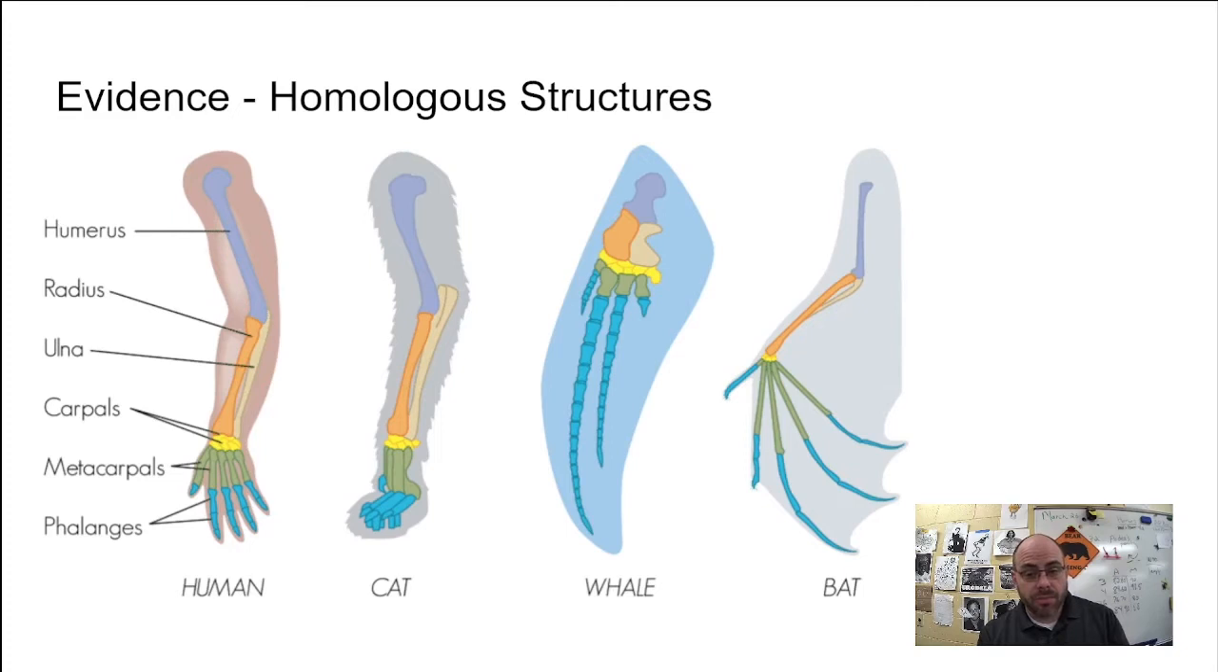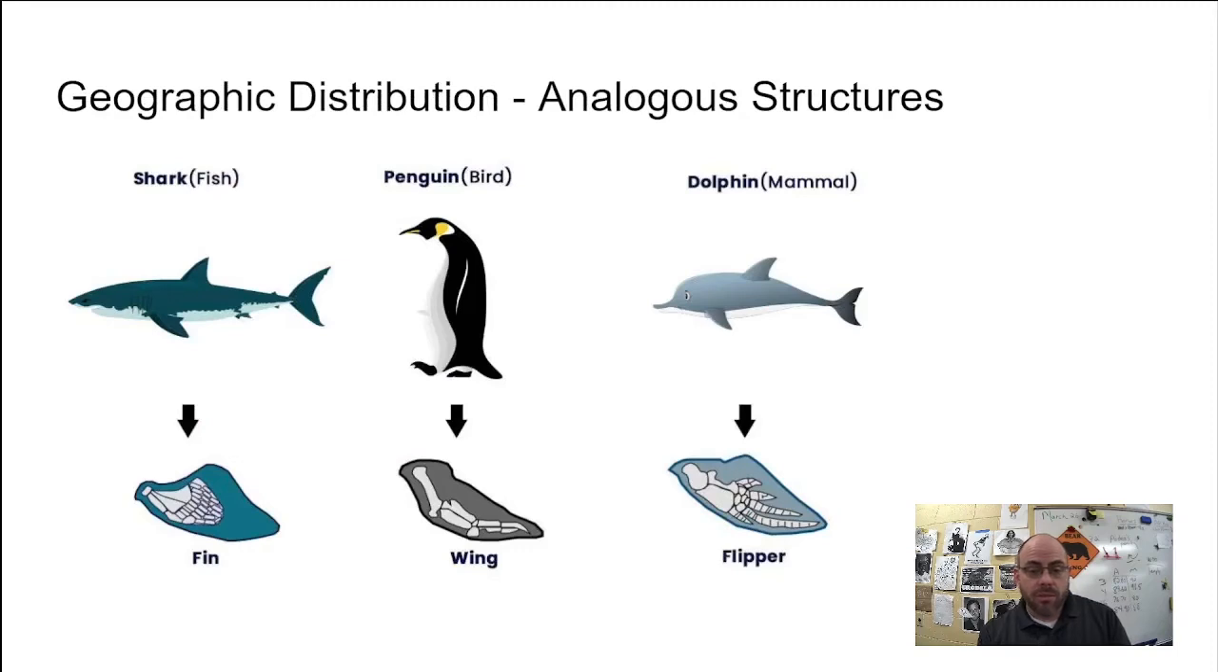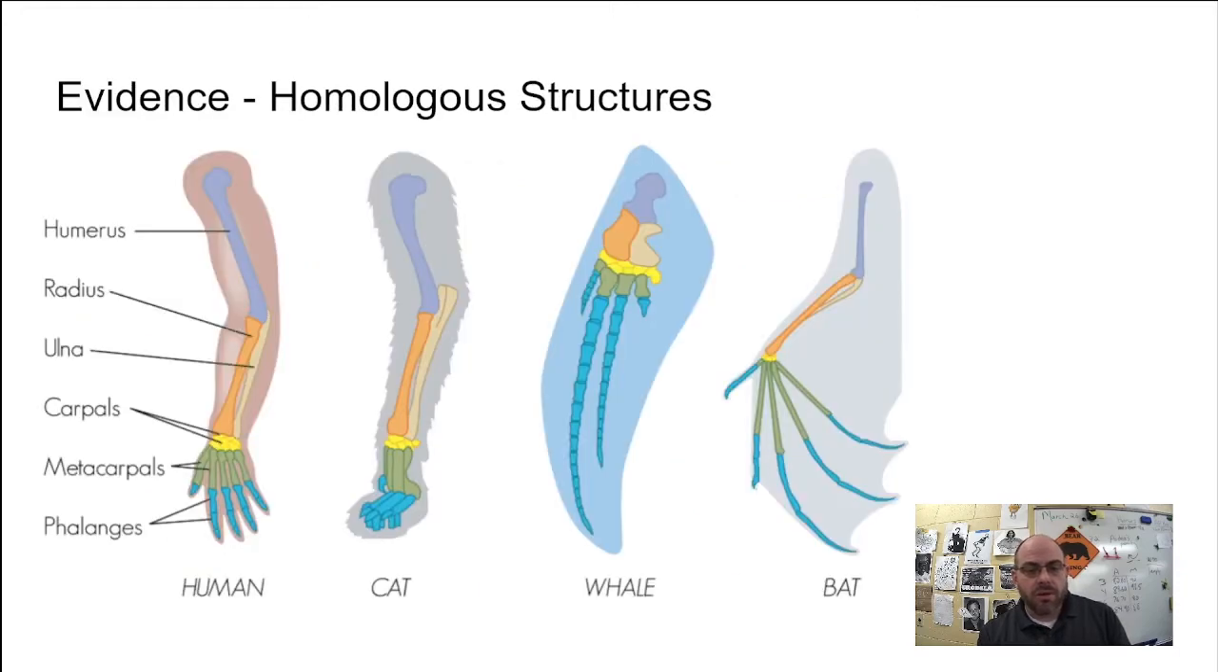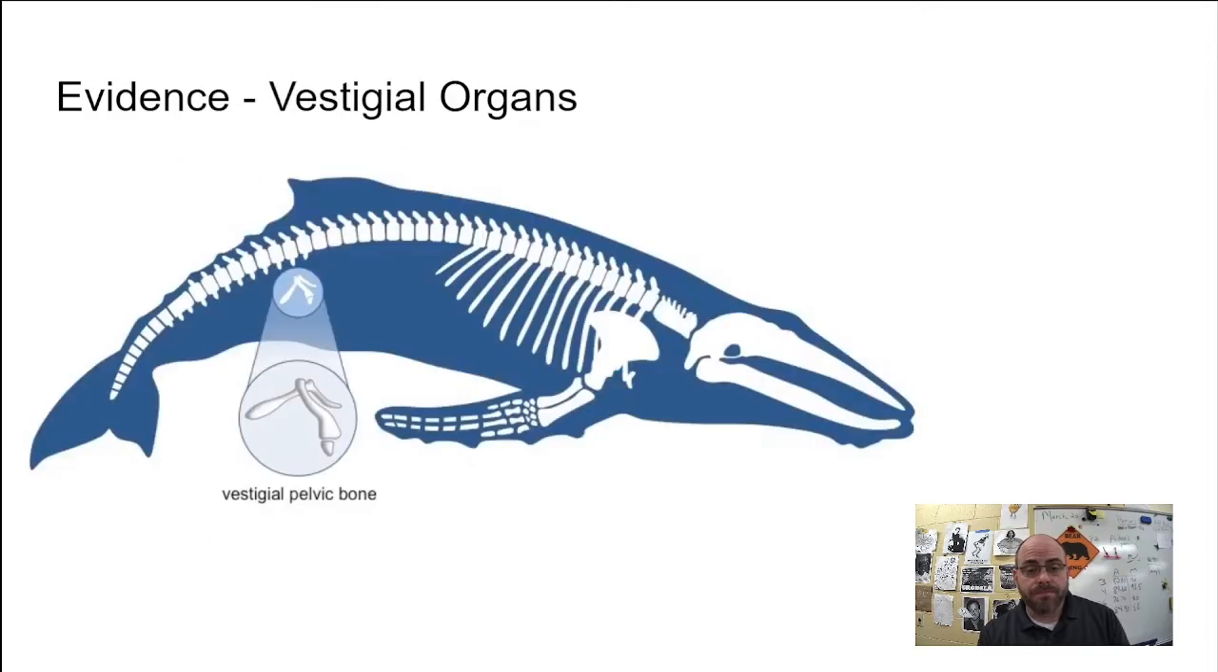What is the relationship between these organisms? They're all mammals, right? They're very closely related, as opposed to these, which are not as closely related. They're all animals, but that's about their only relation to one another. So homologous structures show relationships and common ancestry because of those similar structures. Not necessarily the same function, but definitely similar structures.